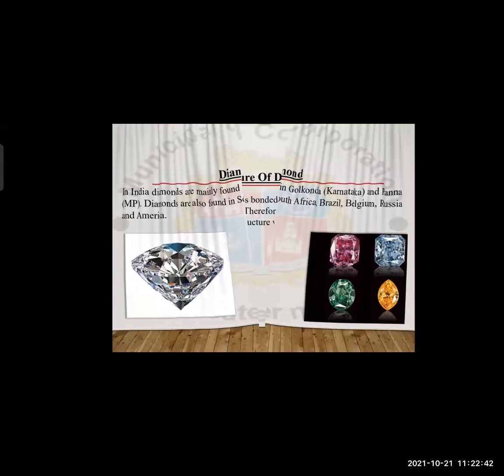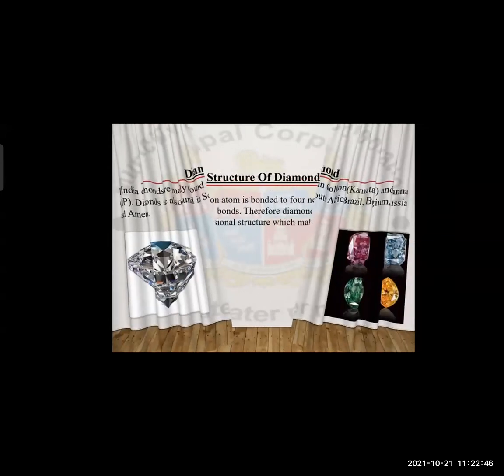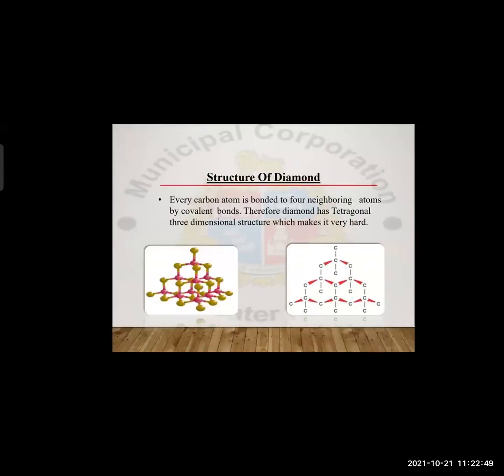Okay, let us see about the structure of diamond. How does diamond get its structure? About the structure of diamond, every carbon atom is bonded to 4 neighboring atoms. See both figures. In the left one, the red one is the carbon, and it has one single bond between them. That is the covalent bond. Covalent bond means single bond.